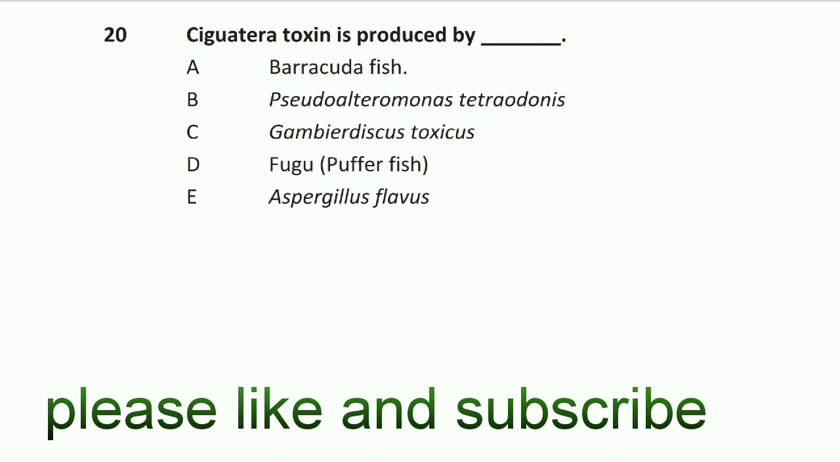The question is: Ciguatera toxin is produced by Gambierdiscus toxicus. Option C is right.